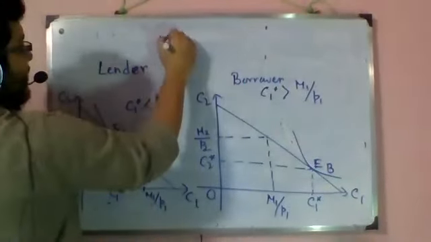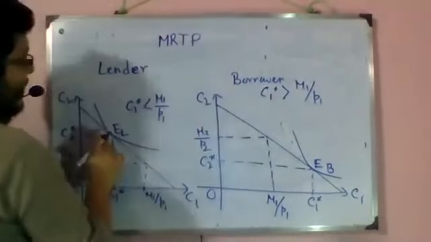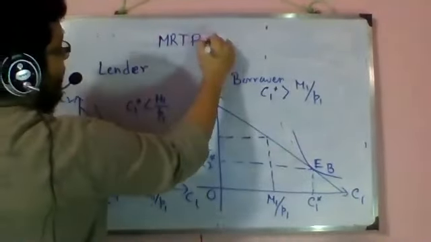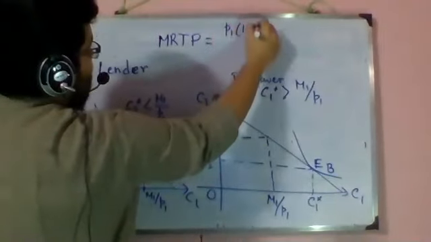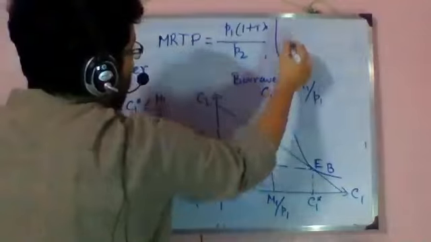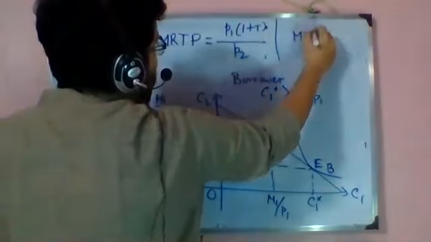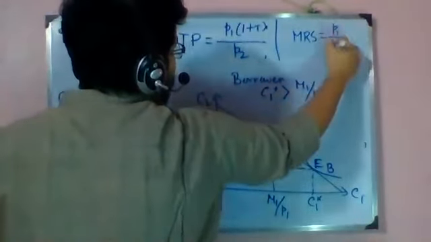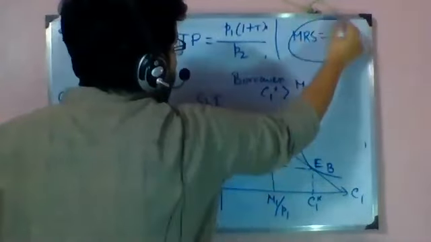So as in classical demand theory, here also the optimality occurs at tangency. So MRTP equals P1 into 1 plus R by P2. This is quite similar to what we have in general in consumer behavior, MRS equal to P1 by P2, right?